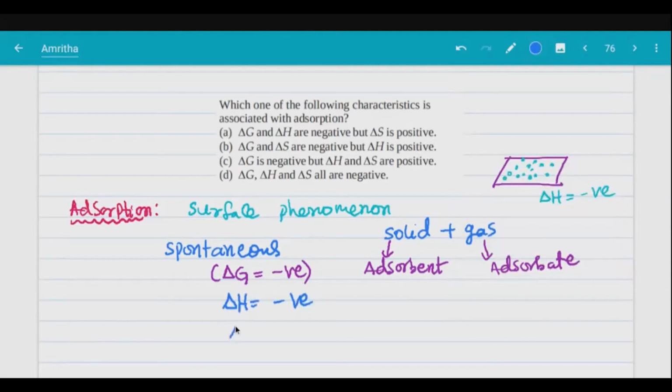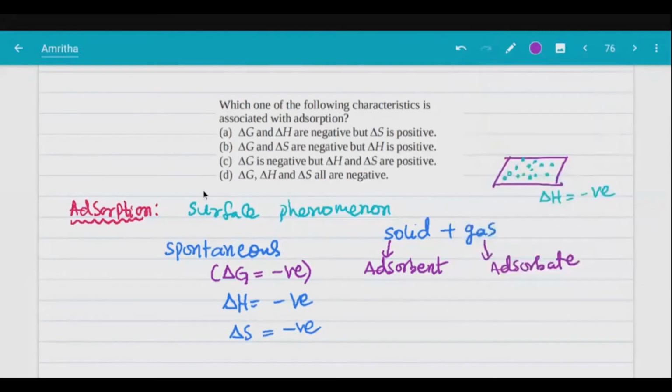What about delta S, entropy? Now the gas molecules are trapped. They are not moving randomly now. When they are attracted on the surface, they get trapped. They are not moving anywhere. So what happens here? Delta S is also negative. Okay, so all are negative.